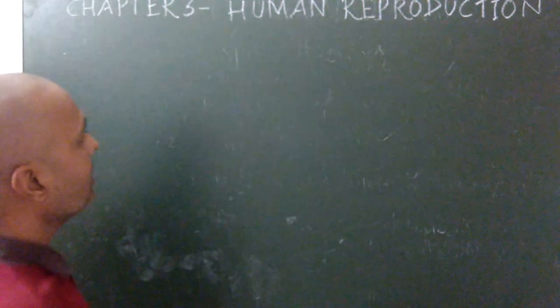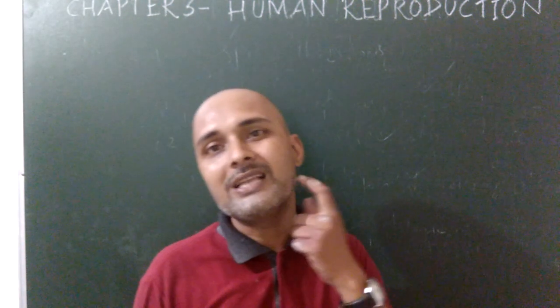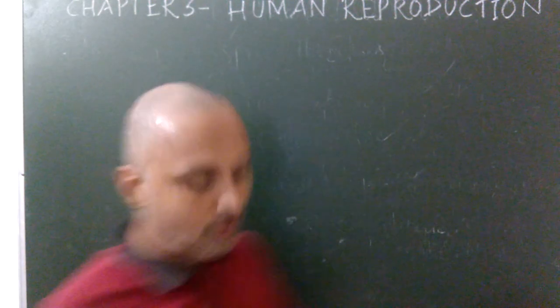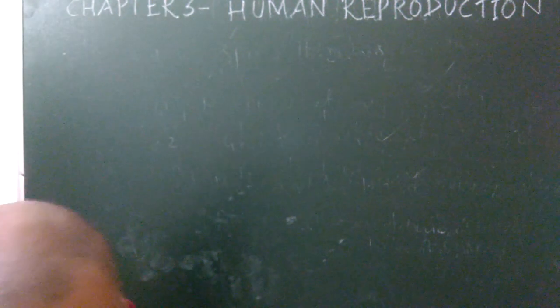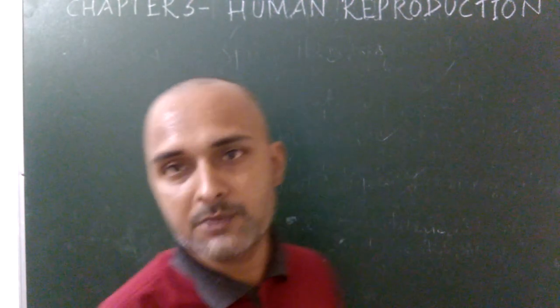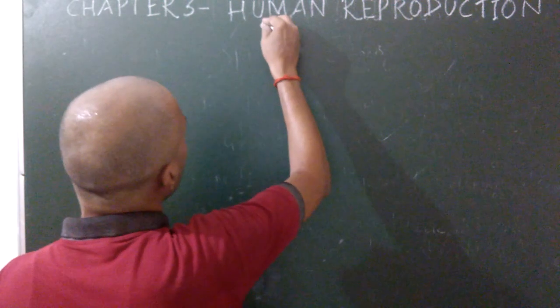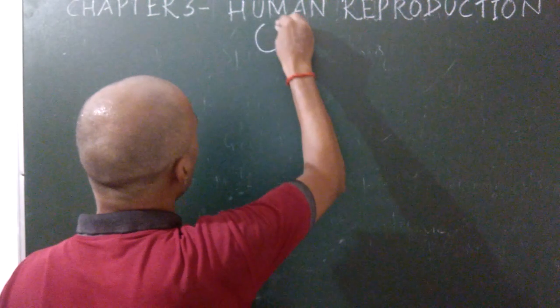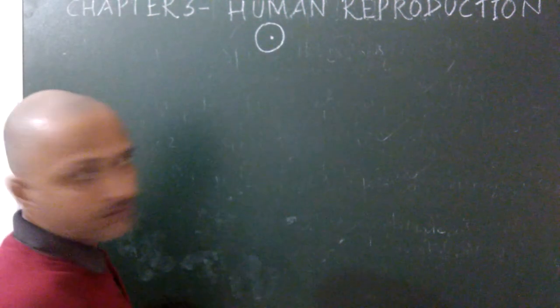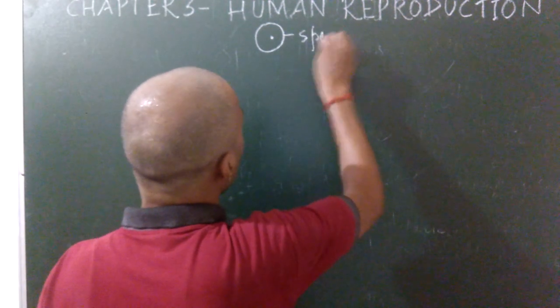Now see, I am going to start with which cell is involved during spermatogenesis. The male germ cell known as spermatogonium. Each spermatogonium produces how many sperms in total? 4 haploid sperms during spermatogenesis. Suppose that this is the spermatogonium, that means the male germ cell.